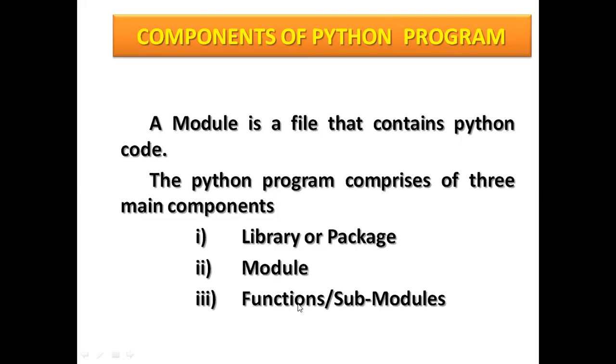You can say functions or submodules. A module is a function you have defined with def. Always, functions you can define with def. So library or package, that is the same. Module, function or submodule parts. One lengthy program is divided into small parts that are called functions or submodules.